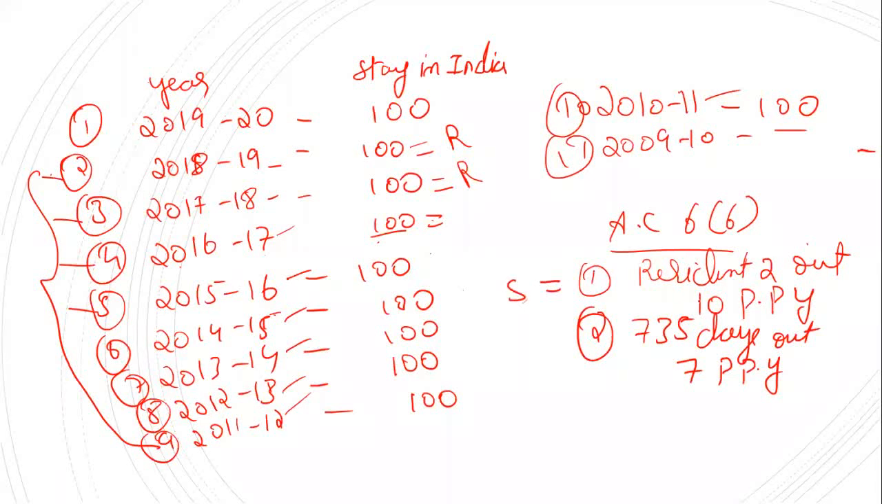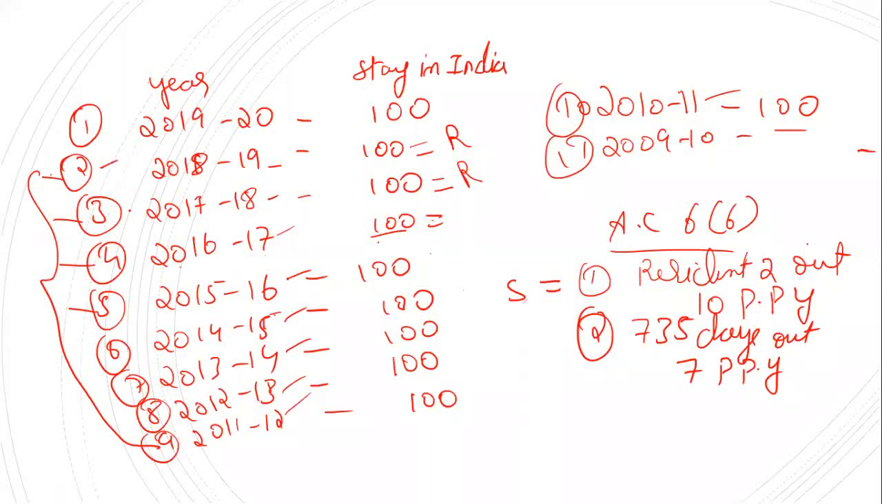First additional condition is satisfied. So next additional condition, what it says, 730 days out of 7 preceding previous years. So come back to the problem. For the assessment year, we have to find out the second additional condition, that is 730 days out of 7 preceding previous years. So what are the 7 preceding previous years? It starts from 2018-19.